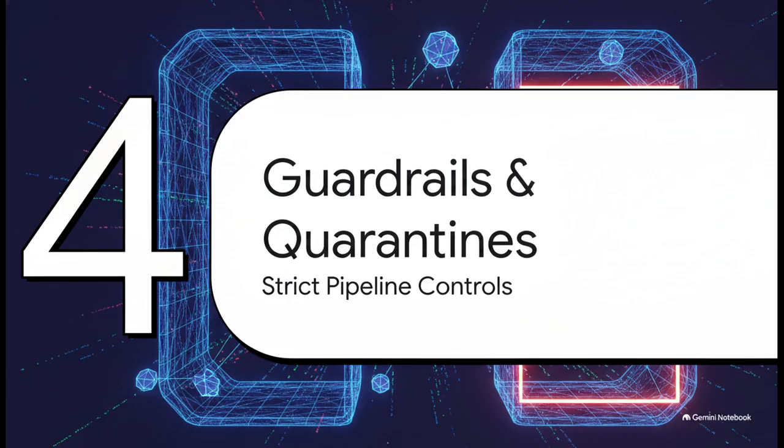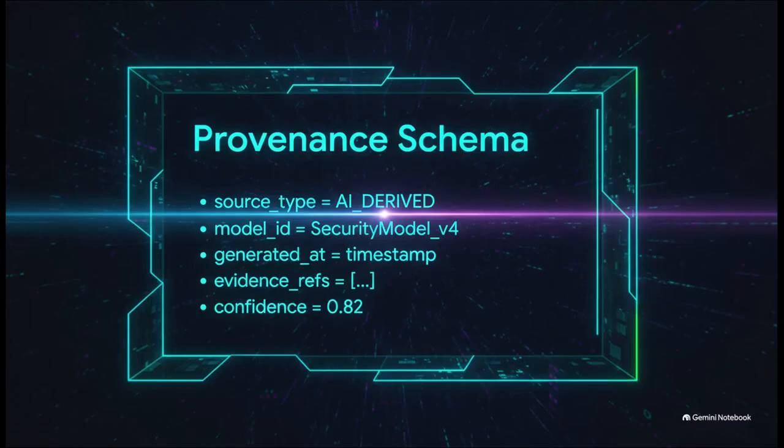Number 4. Guardrails and quarantines. Let's talk defense. To really protect the data lake, every single security record has to be able to answer exactly where it came from. We do this by enforcing a really strict data provenance schema. Basically, we explicitly tag records with a source type of AI-derived. We list the specific model ID, we stamp it with a timestamp, and most importantly, we require evidence references.